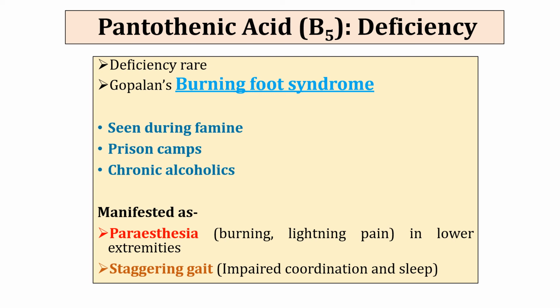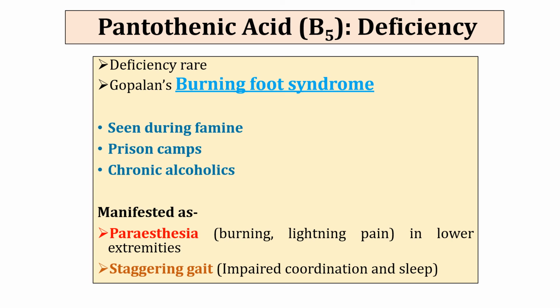Deficiency causes and deficiency manifestations of pantothenic acid. As I have already mentioned, vitamin B5 is widely distributed in plant and animal sources. Its deficiency is rarely seen in human beings except in specific depletion studies where volunteers were fed antagonists of vitamin B5 or given semi-synthetic diets free of pantothenate, which generated symptoms like rapid heart rate on exertion, constipation, anorexia, numbness and tingling of hands and feet.